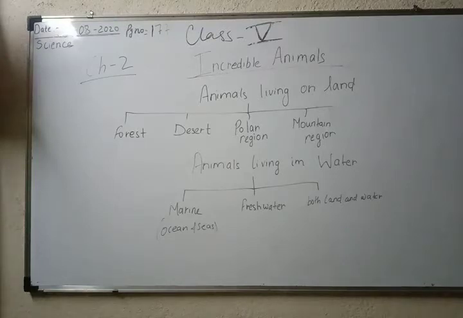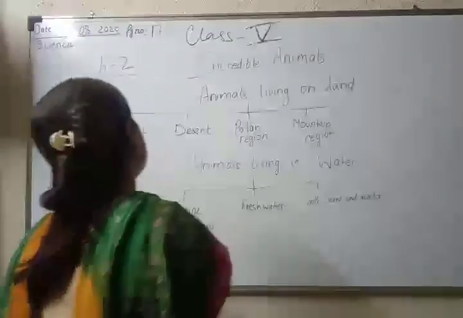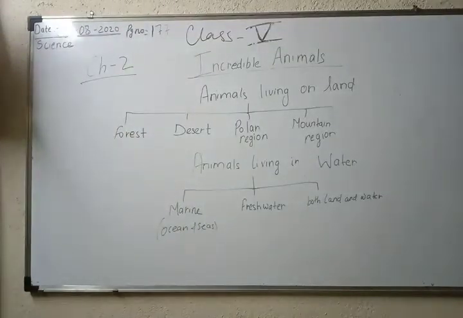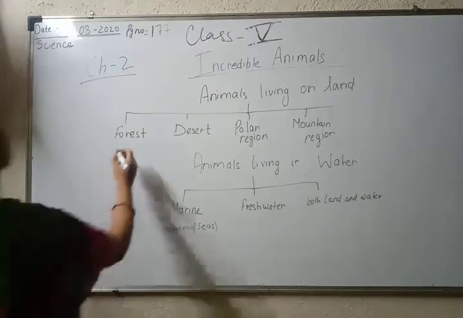Also, some animals live in water, and on the basis of this they are divided into three parts: the animals living in marine water, like the ocean or the seas, the animals living in fresh water, like rivers and ponds, and the animals living on both land and water, which can survive on the land and also inside the water. And we have already covered the forest region animals.